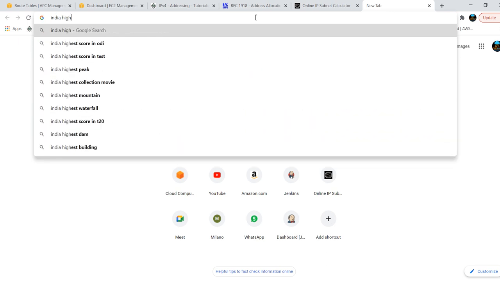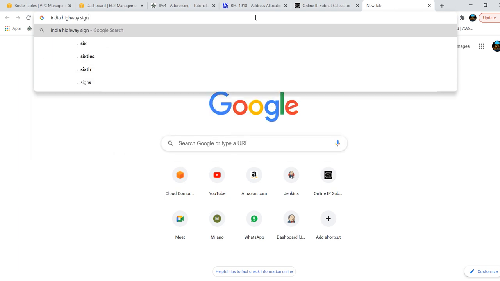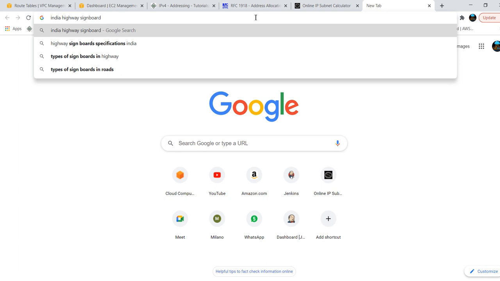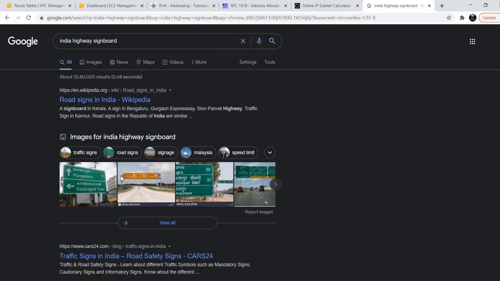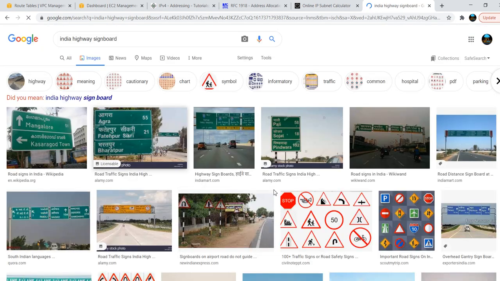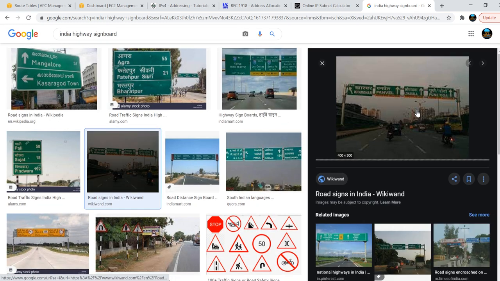Indian highway signboards. Signboard images. What is this here? This one will take.